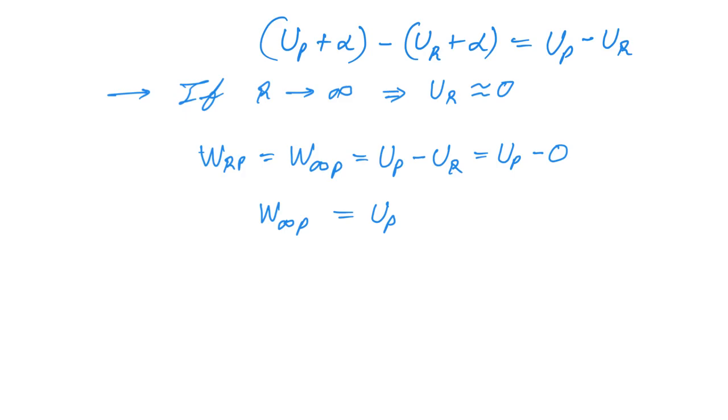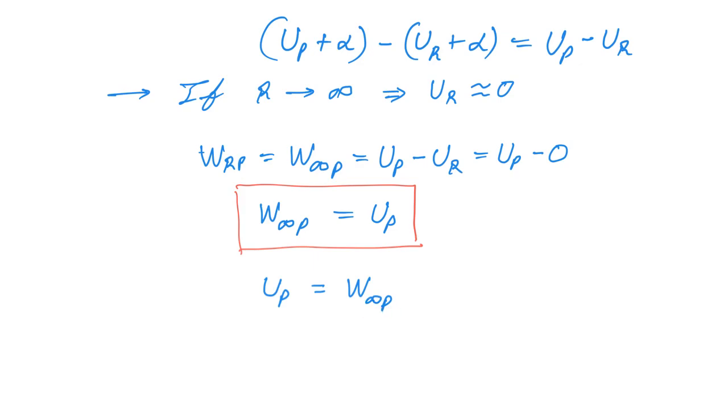Now, this equation rather gives us the definition of potential energy. Let me write it again: UP, that is potential energy at point P, is equal to W infinity P, which is the work done on a charge Q while moving it from infinity to P. See, up to now we had R and P, W_RP.